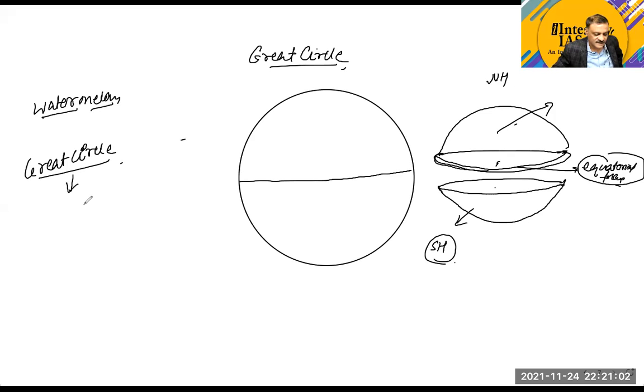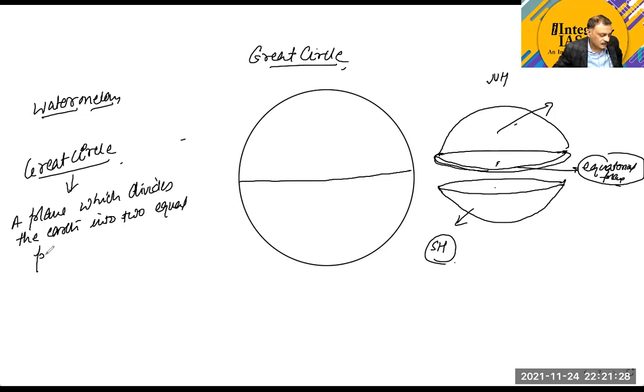A great circle is a plane, and by plane I do not mean the aeroplane, a plane which divides the earth into two equal parts passing through the center.